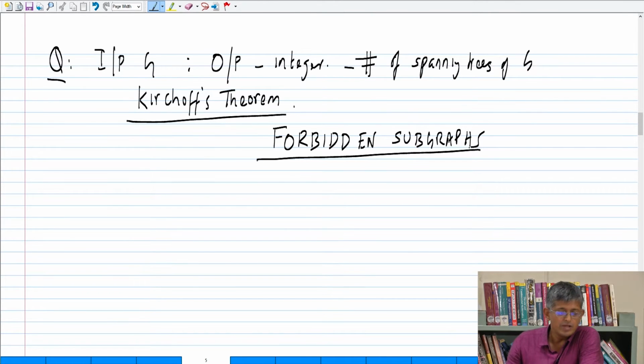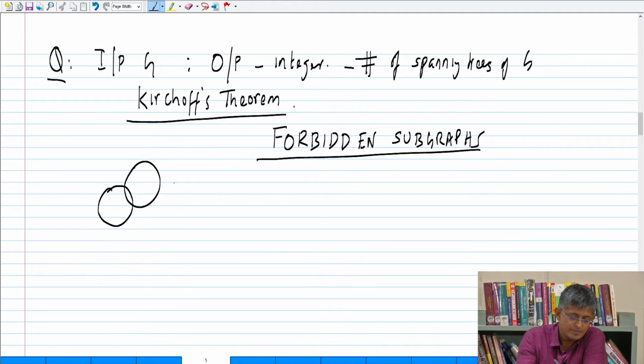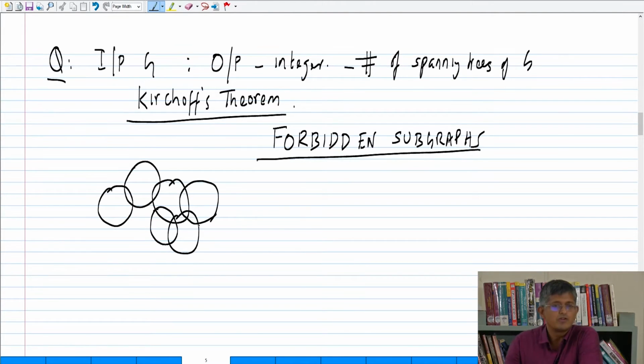For example, I have all these circular disks, and so on. So the input consists of all these kinds of disks.